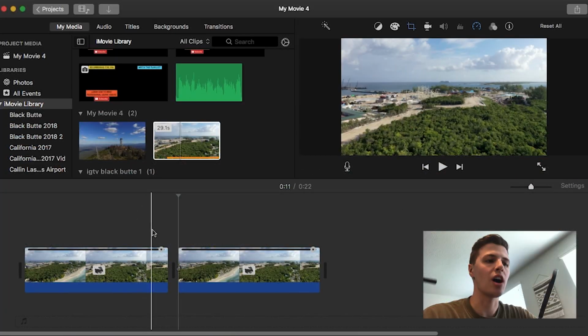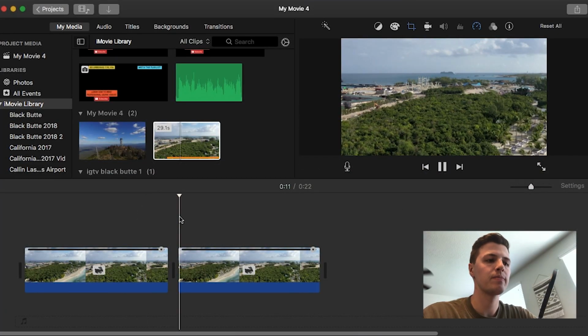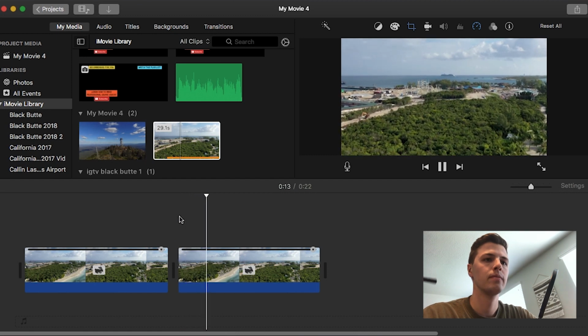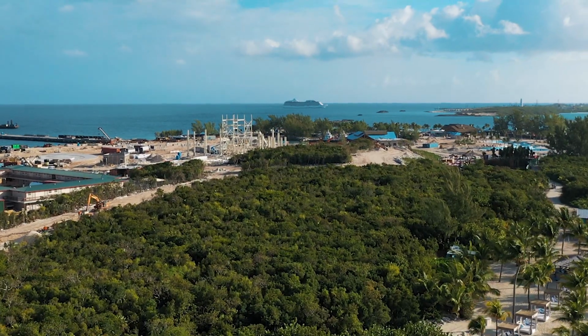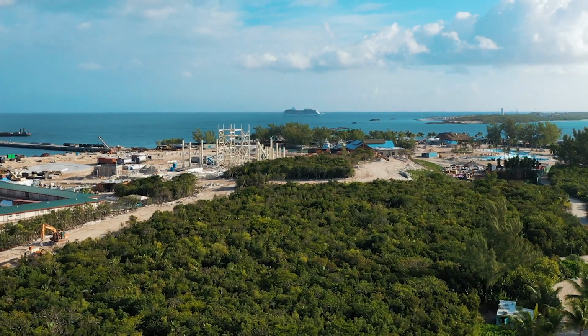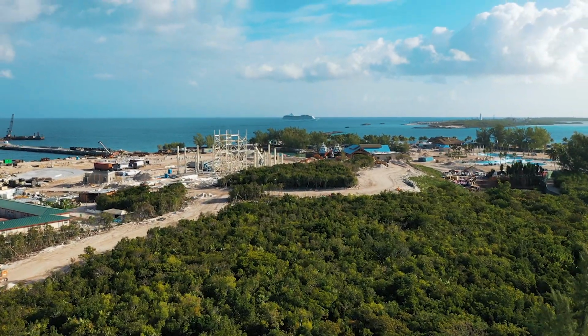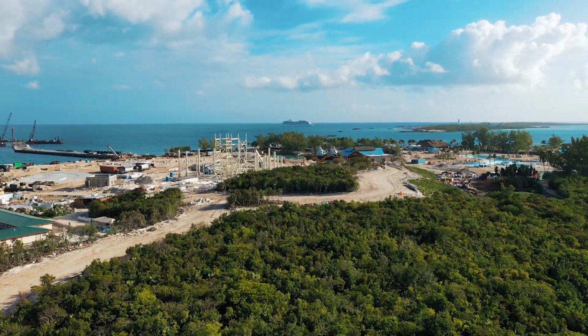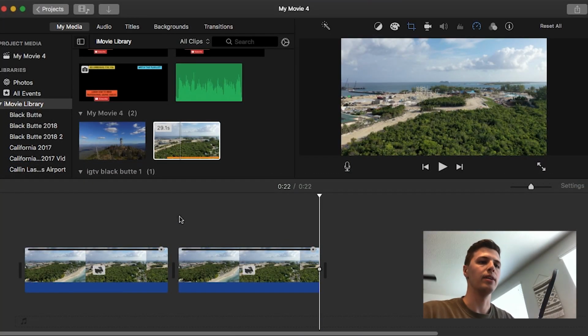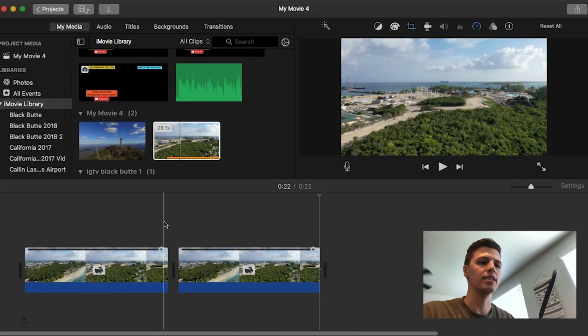So in this next shot with the Dolly Zoom, you'll see it already starts zoomed in, but then it begins to zoom out, and you can see the clouds and the trees begin to distort as it begins to zoom out. And then we end up with the shot that this one ends up on.